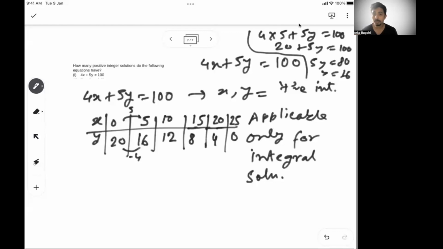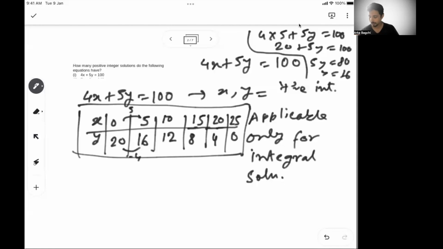Now you can't reduce y further because then y becomes negative, right? That is not a feasible solution. So this is the set of solutions that we have. That's one way to find all the integral solutions. Remember, it's not necessarily always to increase x and decrease y. It also works the other way.